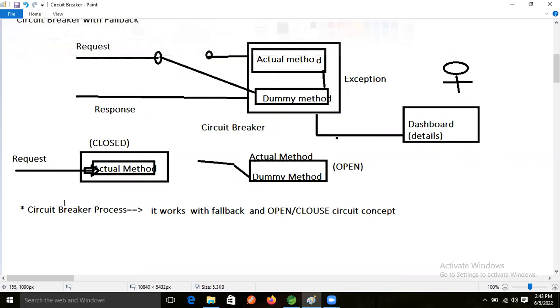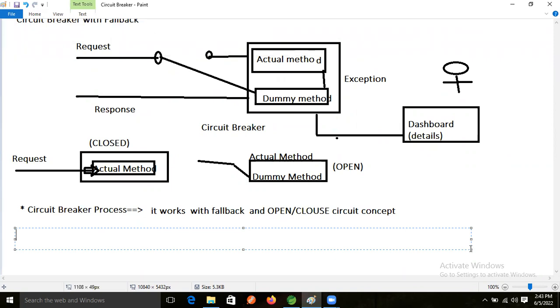Yes, sir. Let's understand this one also, and we will write it down for future purposes. I will save these notes.